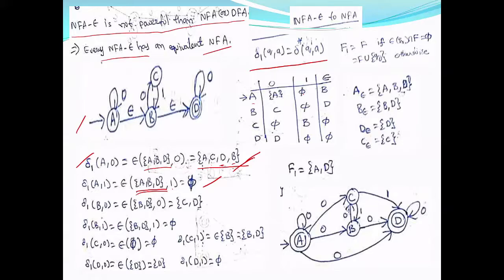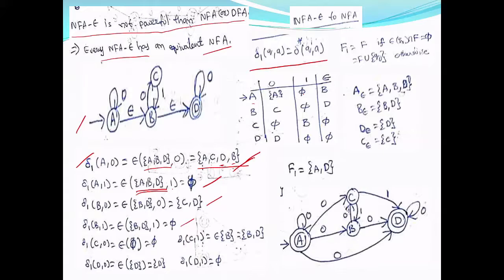Now delta 1 of B comma 0. So next state B comma 0. Now there is no renaming of the combination of states just like in NFA and DFA, because your NFA can go to more than one state. So B on 0 is C, D and B on 1 is phi, continuing in this manner.